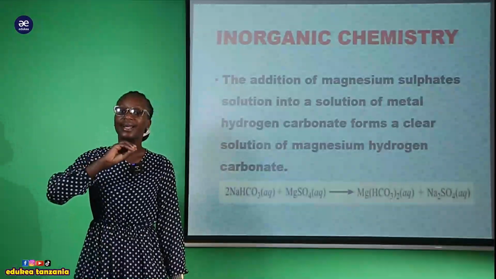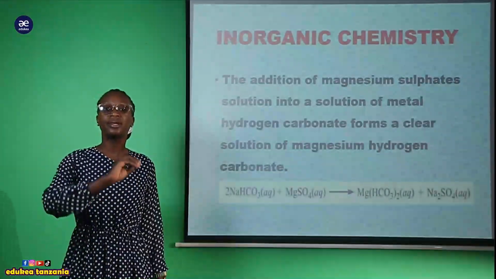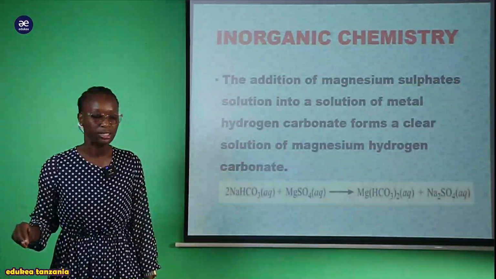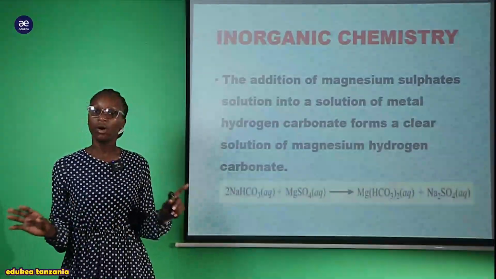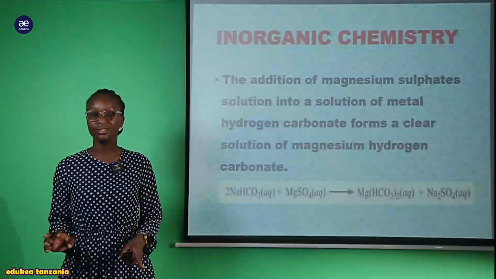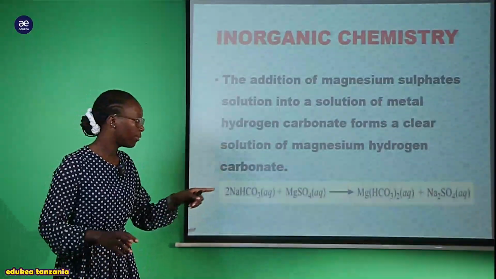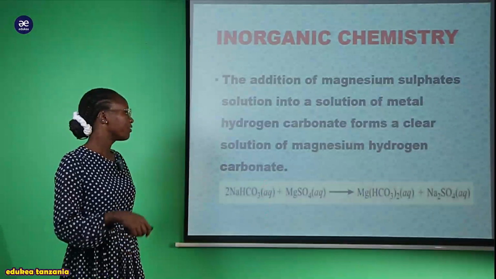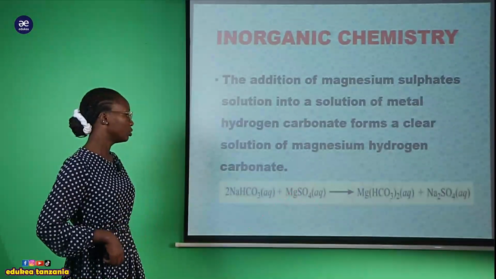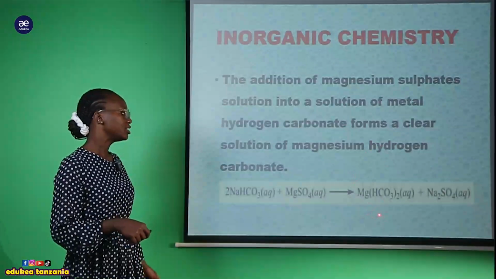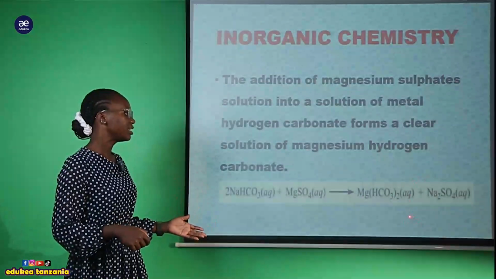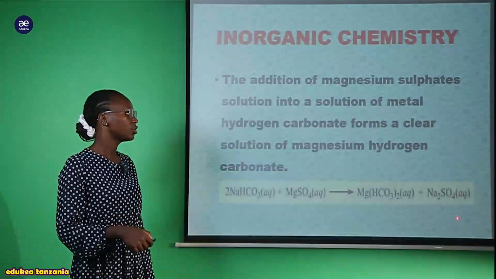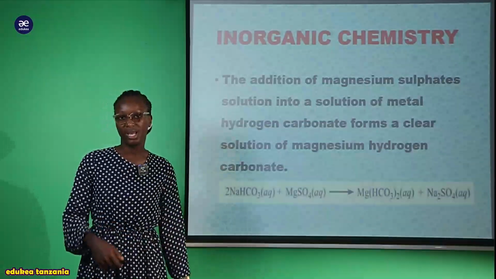Maana tunaenda kupata clear solution, ina maana solubility imetake 100%, ambapo tunaenda kupata moja kwa moja clear solution of the magnesium hydrogen carbonate compound. As you see here, this is sodium hydrogen carbonate, tumefanya addition ya magnesium sulfate solution, tumeenda kupata the magnesium hydrogen carbonate which is aqueous, but also tumempata sodium sulfate which is aqueous.